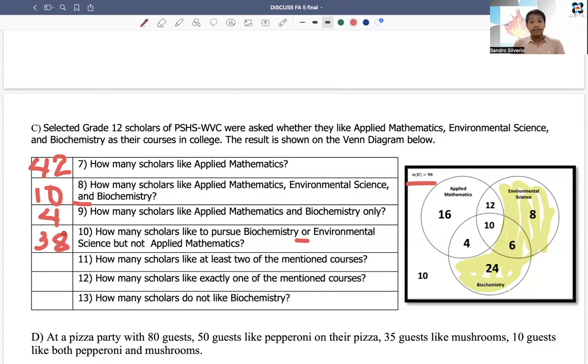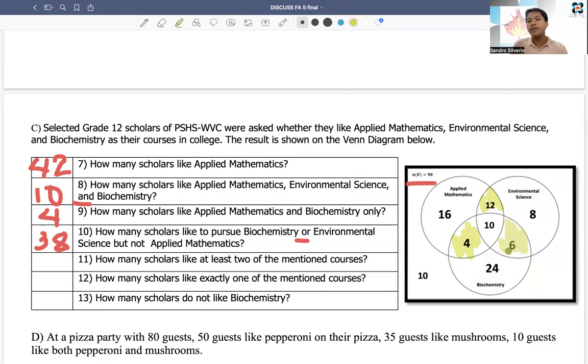Okay, number 11. How many scholars like at least 2? When we say at least, what does it mean? At least is just the minimum. How many scholars like at least 2 of the mentioned courses? So it means we have to add, where is the at least 2? This one, at least 2. This one as well, at least 2. And this one as well.